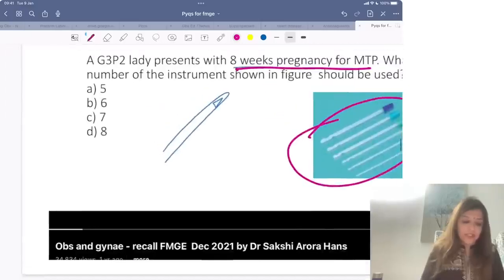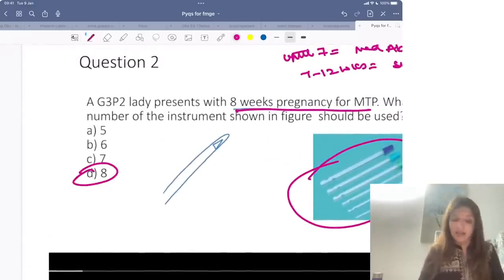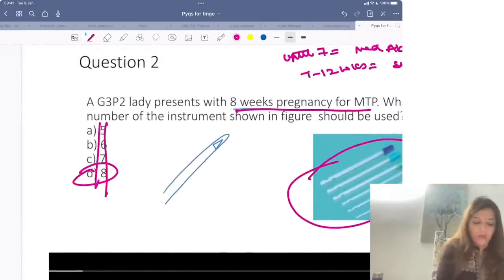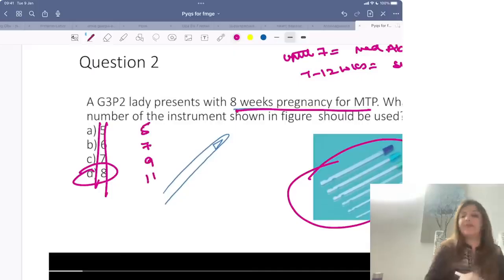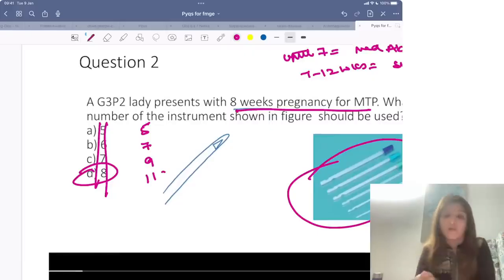So if this is 8 weeks pregnancy, I am going to use 8 number cannula. Now suppose in your options you are given 5, 7, 9 and 11, and the patient is 8 weeks pregnant. Now what are you going to mark the answer as? The best answer is that the number on the cannula should correspond to the weeks of gestation.